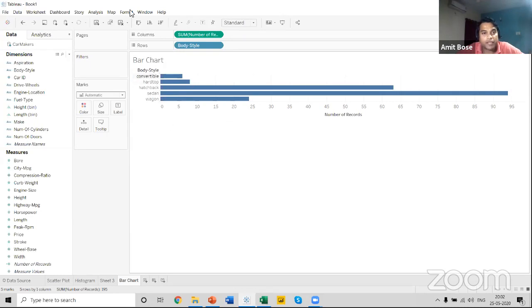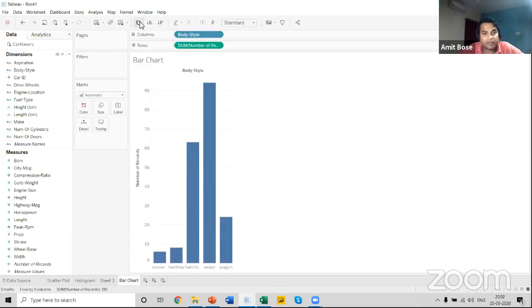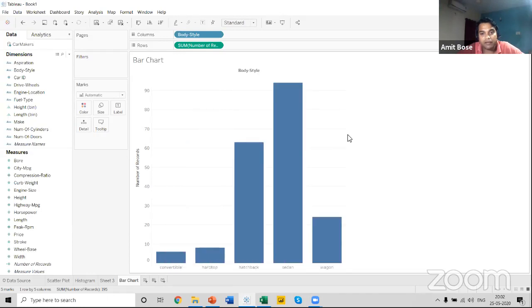So what we can do is use this swap rows and columns option to make this bar graph a bit more convenient for us to see, and we can expand this bar graph as per our convenience. You can hover your mouse on the edges of this visual. Sometimes it gets very difficult to find the edges, but anyhow you can hover your mouse and resize your bar chart, or else you can use these options over here.